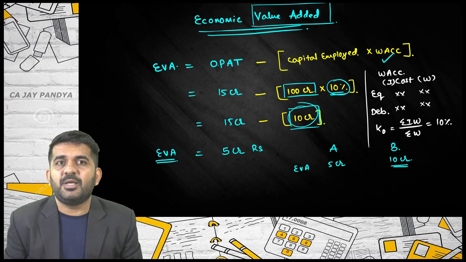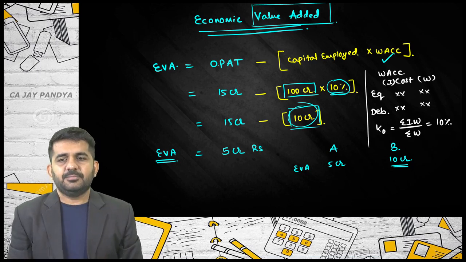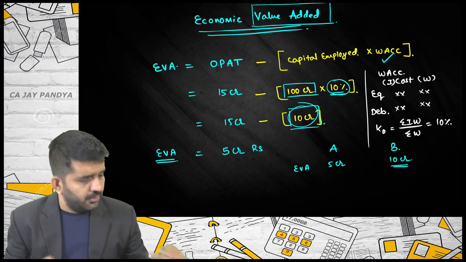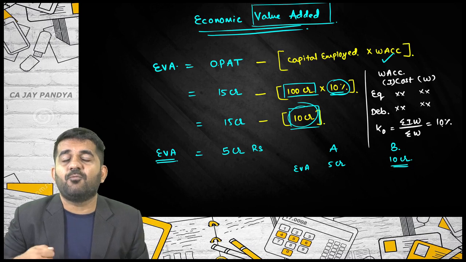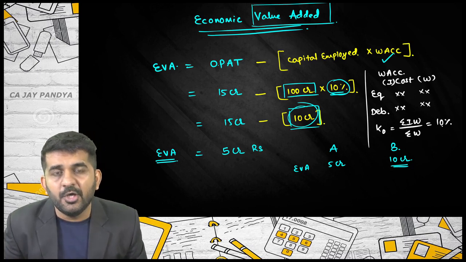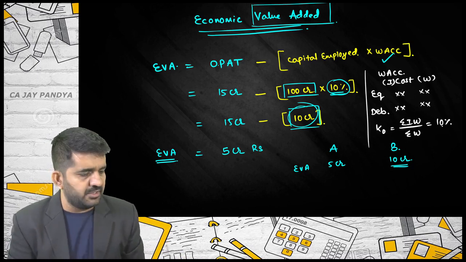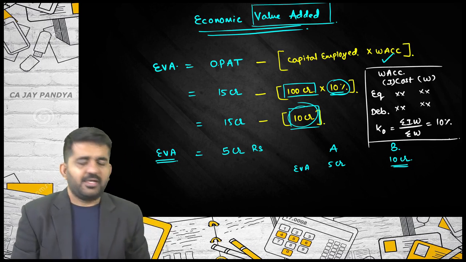Let me again explain you. If you are borrowing 100 crore rupees and your KO is 10%, that means that for borrowing that 100 crore rupees, your per annum cost is 10 crore rupees. That is 10% of 100. This is nothing but weighted average cost of capital.